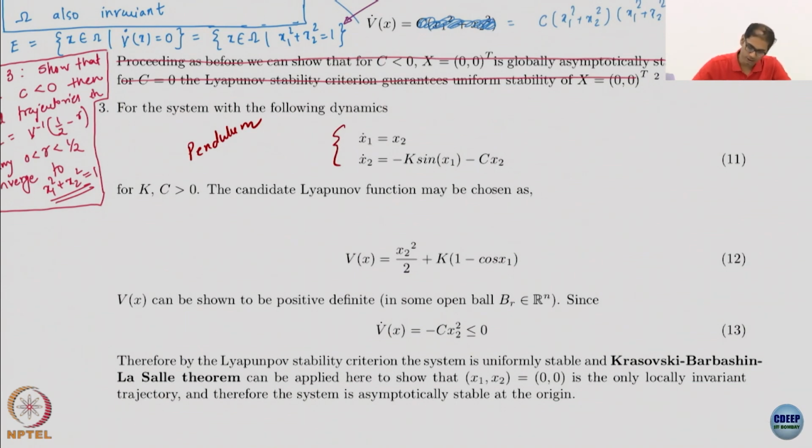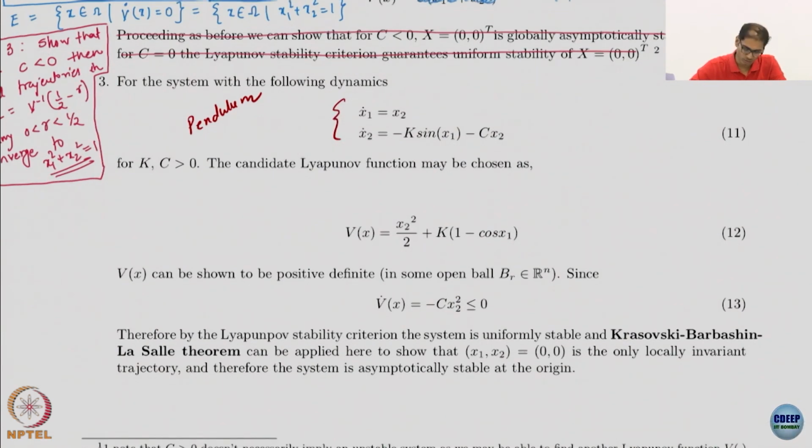If you look at the analysis, it's pretty straightforward. K is just a normalization, nothing more. K contains the length and all that. C is the damping factor on the joint. This is again the kinetic energy because it contains the theta dot, and this is the potential energy. We actually saw this, and if you compute V dot, V is actually positive definite in an open ball, but I am going to say it is only greater than or equal to 0.